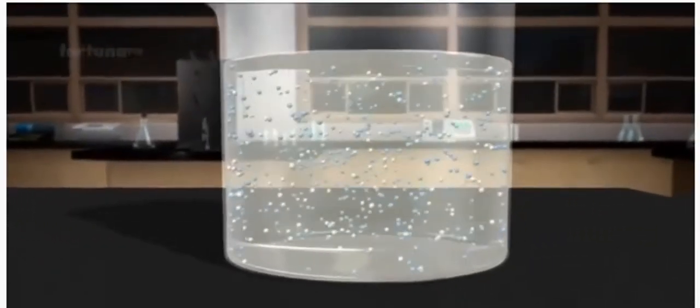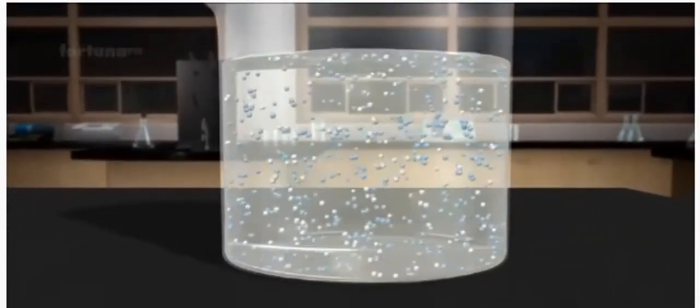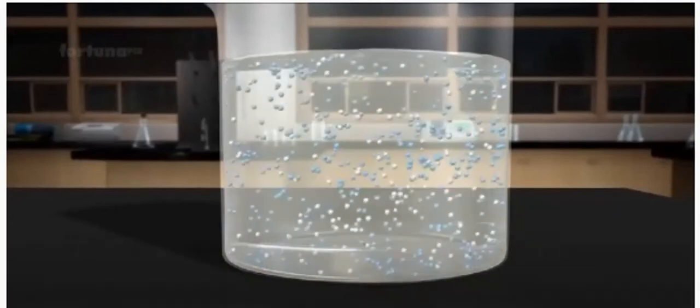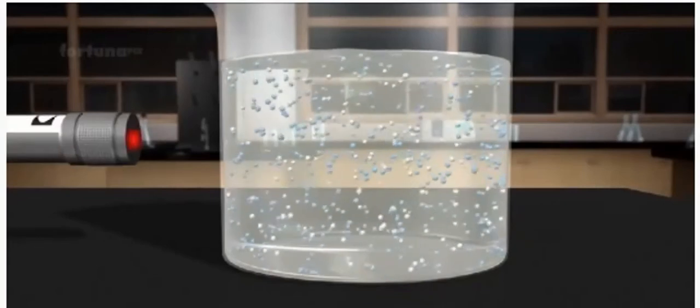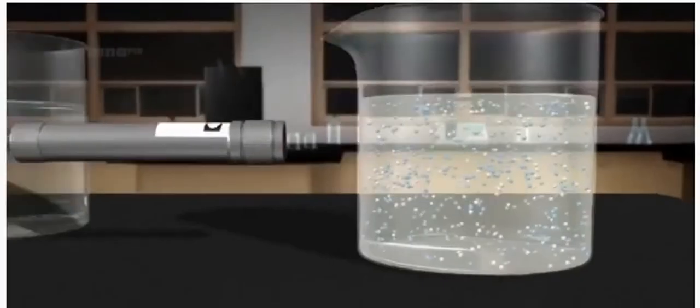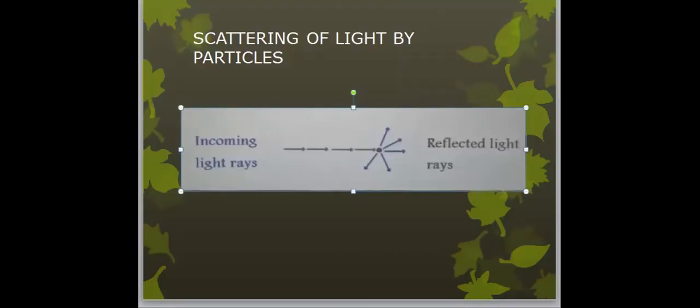Now in the third one, milk is added. The particles of milk are comparatively larger than the molecules of water. So what happens? The particles of milk start scattering the light, so you are able to see the light. Here you can see how the scattering of light by particles is happening.